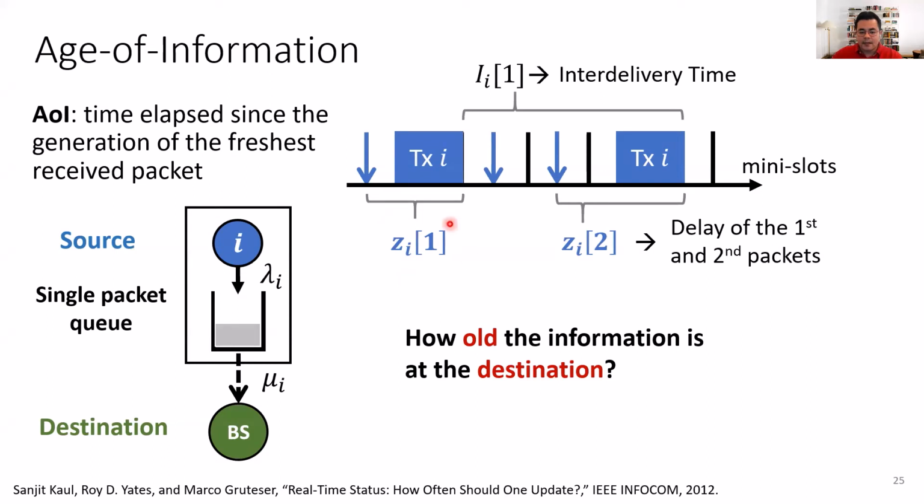This is the packet delay of the first packet. This is the packet delay of the second packet. And this is the number of mini slots between two consecutive packet deliveries. So this is basically the inter-delivery time. And I would like to use those parameters to capture how old is the information from the perspective of the destination. And this is where information freshness is important.